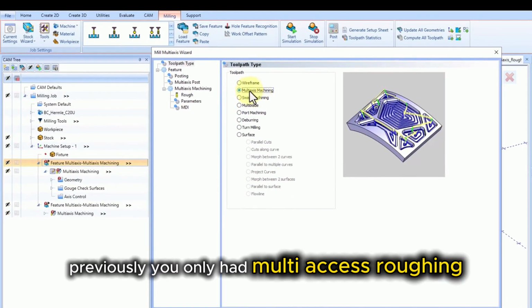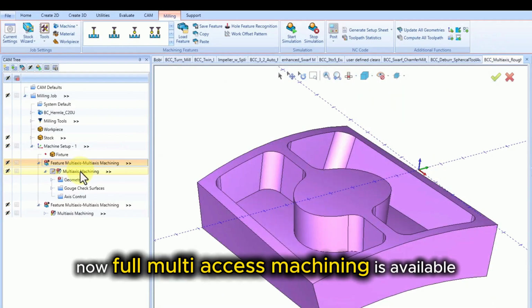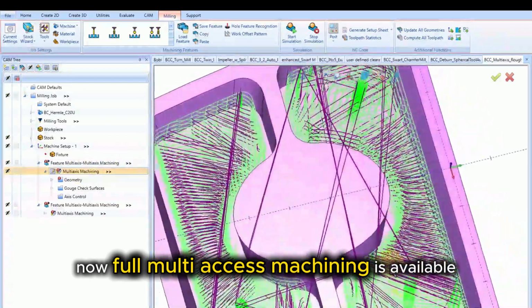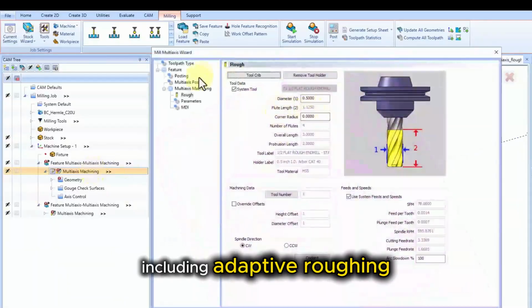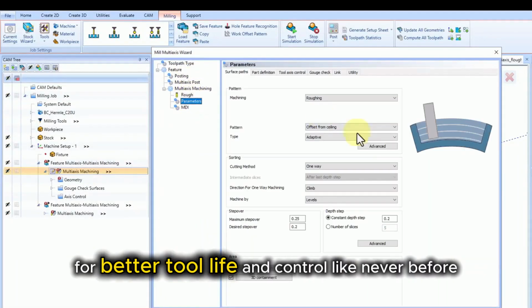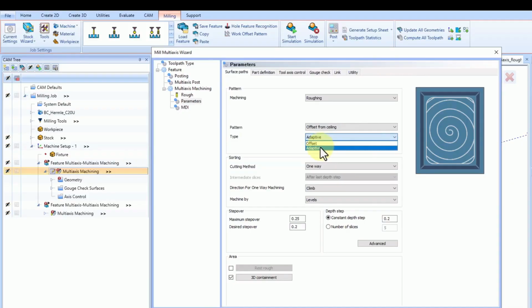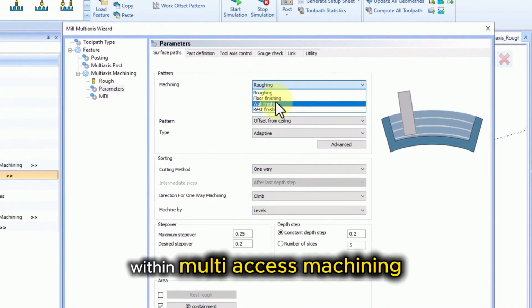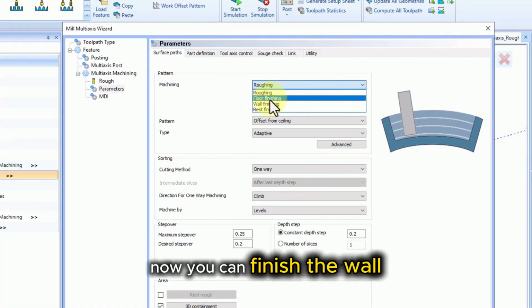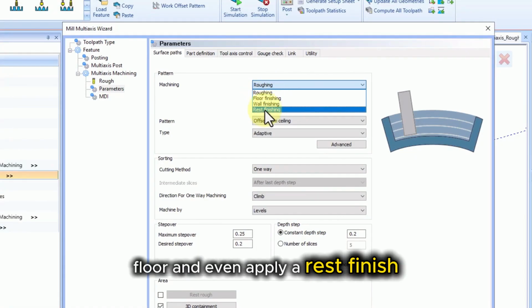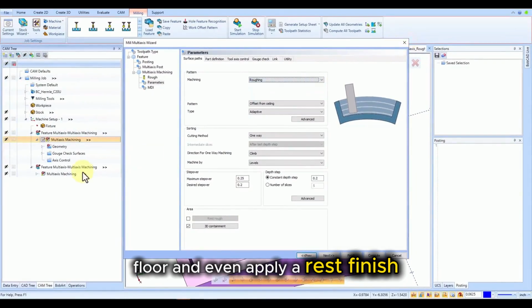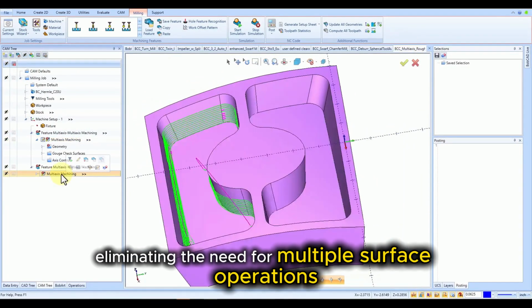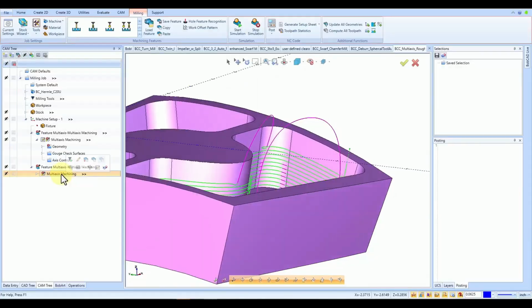Previously, you only had multi-axis roughing. Now, full multi-axis machining is available, including adaptive roughing for better tool life and control like never before. The new version also introduces finishing operations within multi-axis machining. Now you can finish the wall, floor, and even apply a rest finish, eliminating the need for multiple surface operations.